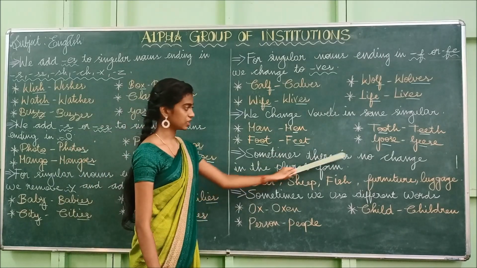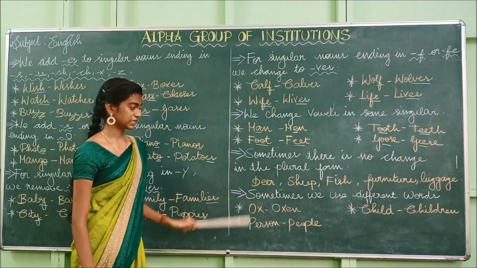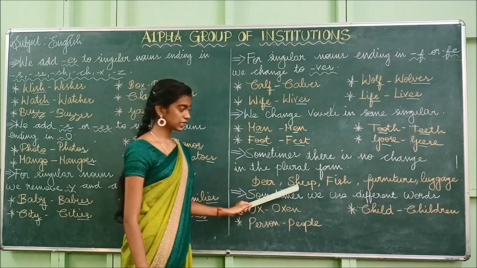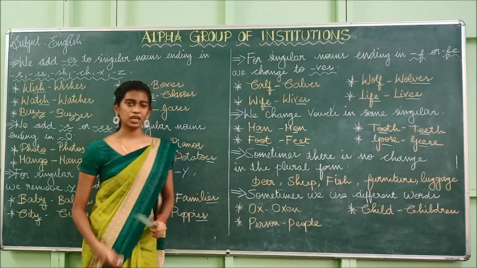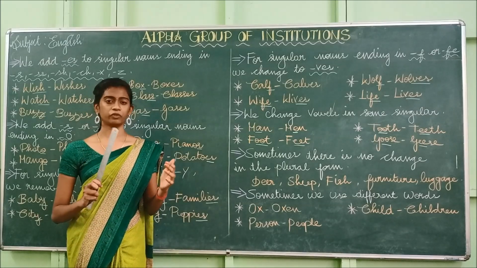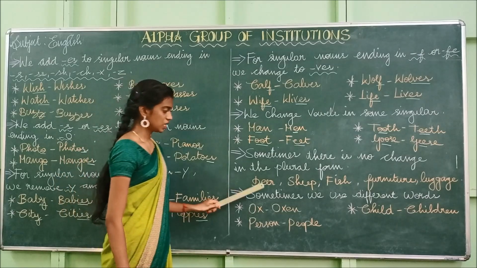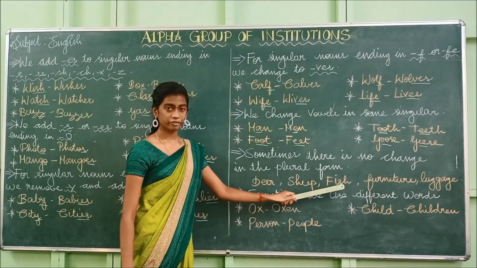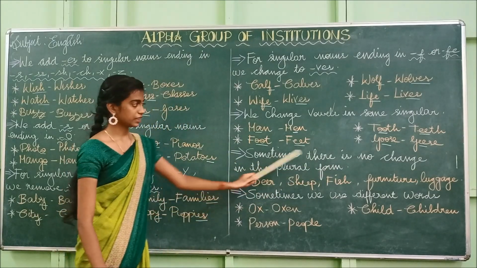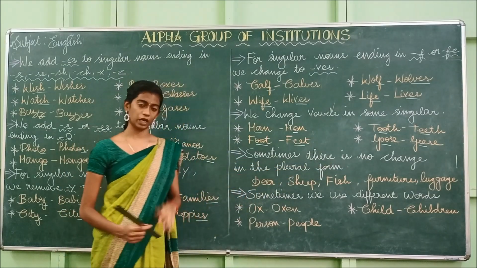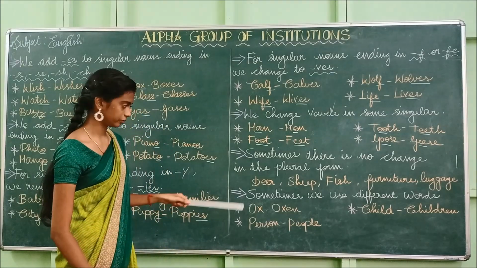Example: deer, sheep, fish, furniture, luggage. So for these words, there will be no change in the plural form. The singular and the plural will be the same itself.